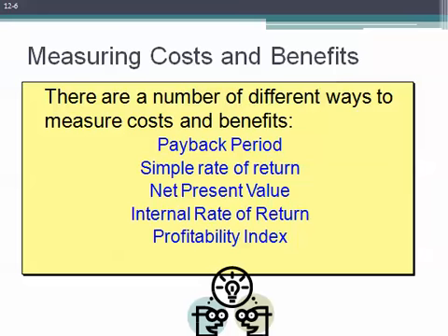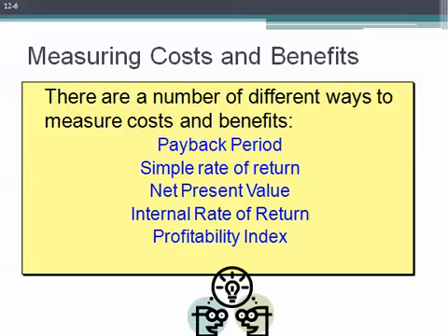There are a number of different ways to measure cost and benefits. In this chapter, we're going to examine the payback period, a simple rate of return, net present value, an internal rate of return, and a profitability index. The first two, the payback period and the simple rate of return, are rather unsophisticated means of evaluating or making capital budgeting decisions. The payback method simply refers to how long it will take us to recover our initial investment. It ignores the time value of money.